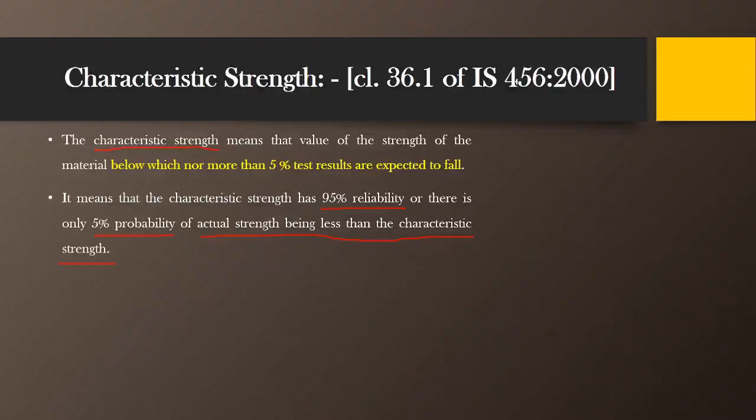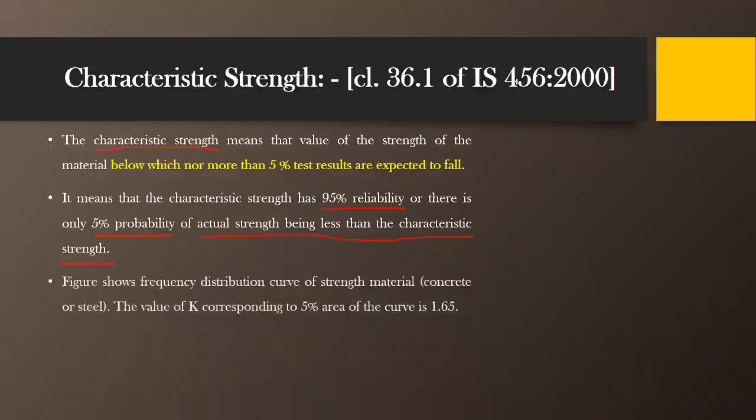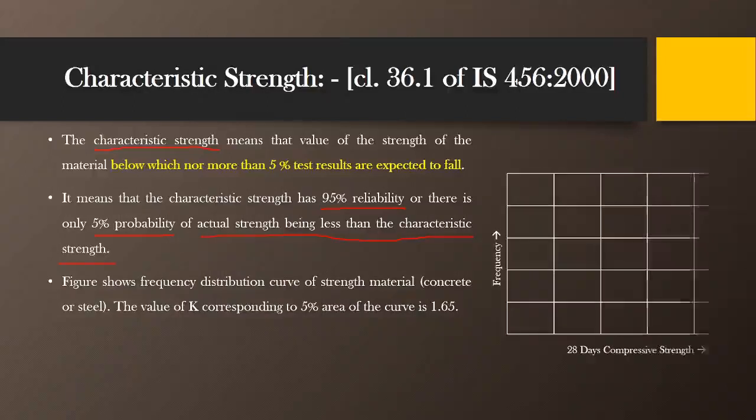Now let us consider the normal distribution curve for the specimens which we have considered for testing. In this figure, sample calculations have been done for the compressive strength of concrete at 28 days.